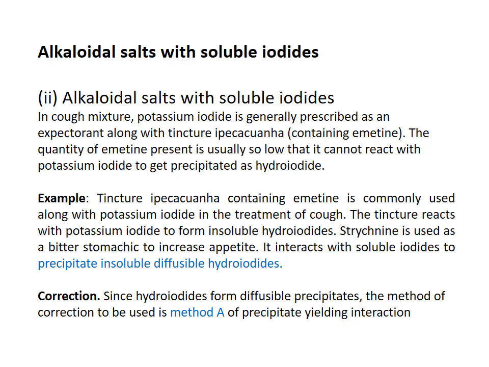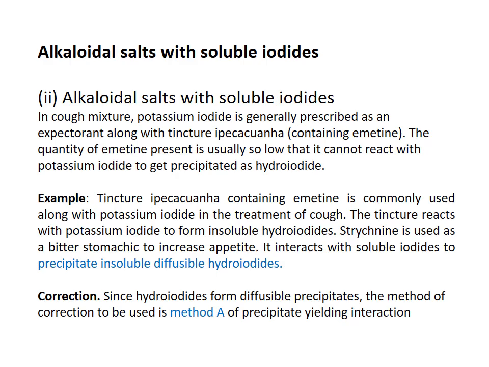Then strychnine is used as a bitter stomachic, which is used to increase the appetite. It interacts with soluble iodides to precipitate insoluble diffusible hydroiodides. So the formed precipitate is insoluble and diffusible in nature, and this problem can be overcome by method A.